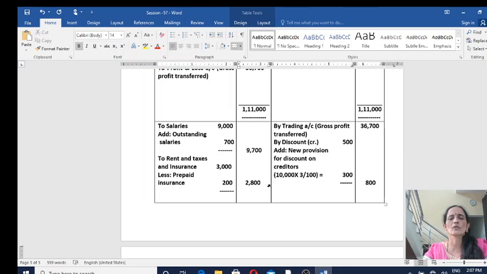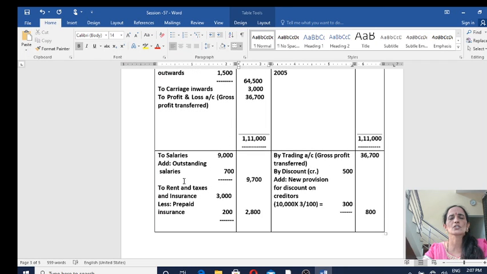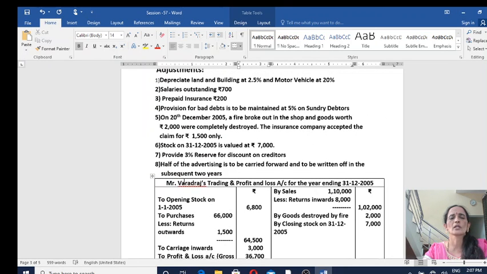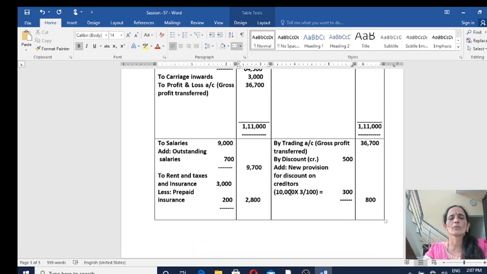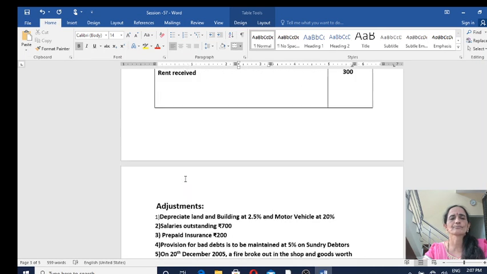This new provision for discount on creditors must be deducted from creditors on the liability side of the balance sheet. You know that adjustment items have to be shown in at least 2 places. So one more time it will be shown in the balance sheet as a deduction from sundry creditors. Okay.